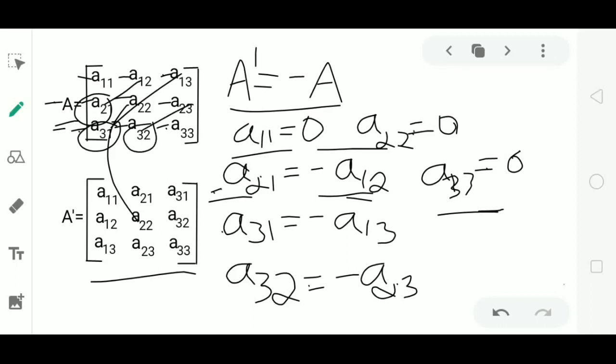That is, the diagonally opposite elements must be equal to the negative of the value. The numerical value must be the same, but the sign will be opposite.